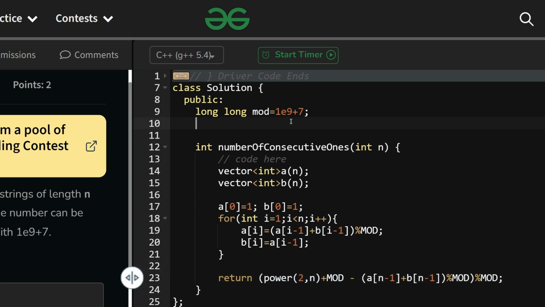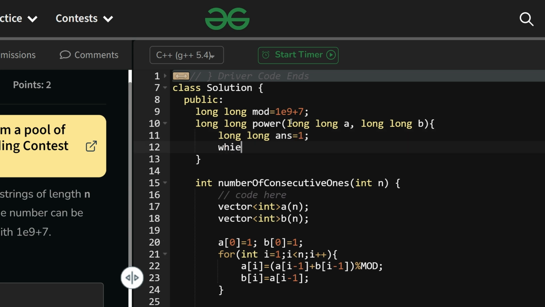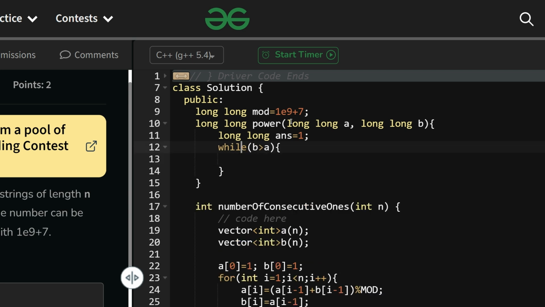Okay, so power is actually long power, which is taking my long a, which is 2 in some cases, right? And long b. Actually a is always equal to 2. Now long answer equals 1. Now while b is greater than 0, because I have to multiply it b number of times, right?